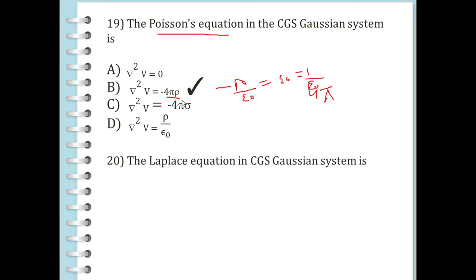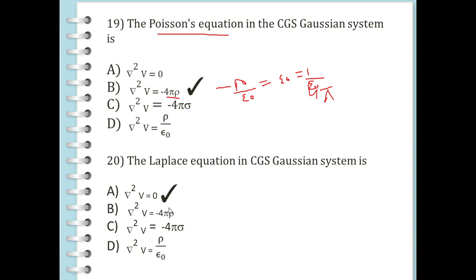Second, next is the Laplace equation in the CGS Gaussian system. They are giving 4 options. In this case, rho means there is no charge; the Laplace equation means there is no charge, so the rho value is zero. From the Poisson equation we get the Laplace equation. So del square V equal to minus 4 pi rho. Suppose rho equal to 0. Rho equal to 0 means the complete value is 0. So our answer is del square V equal to 0. Okay, clear? Hope you understood.